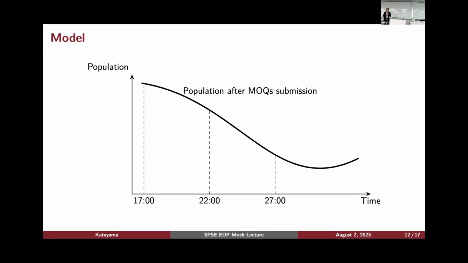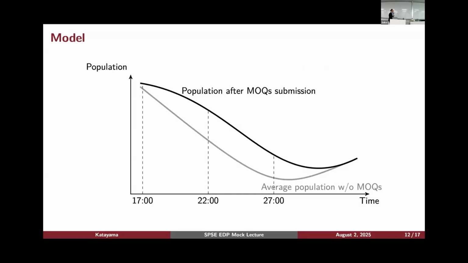By looking at this, we know that some people are working overtime, okay? But we cannot tell whether these are bureaucrats or not. Suppose we had something like this gray line, which represents the average population without MOQs, a hypothetical path of population dynamics without MOQs.